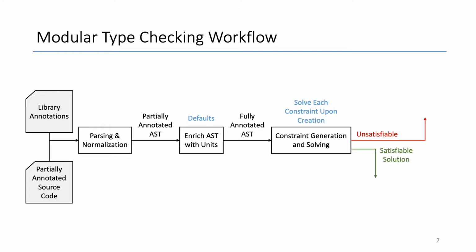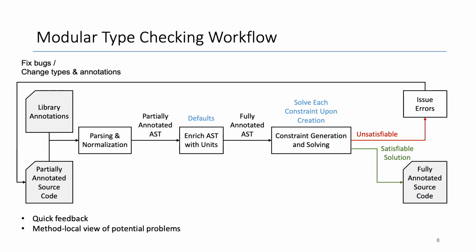A set of mandatory type constraints is then generated by syntax-guided constraint generation rules. And in type checking mode, every constraint is solved upon creation. If all constraints are met, then we can ensure unit soundness. Otherwise, the unsatisfied constraints will produce compilation errors. The type checking mode provides developers quick feedback on unit-related errors with a method-local view of potential problems.